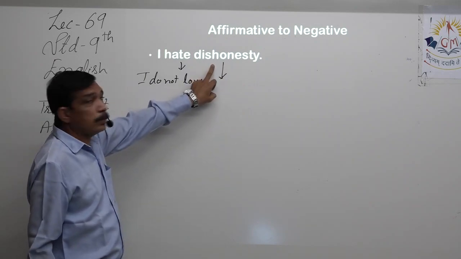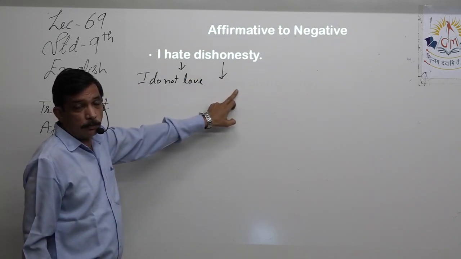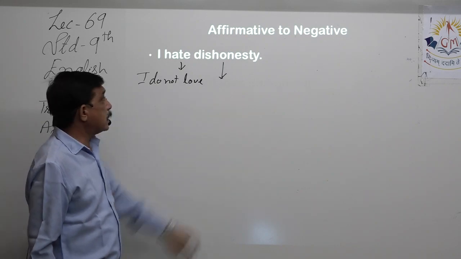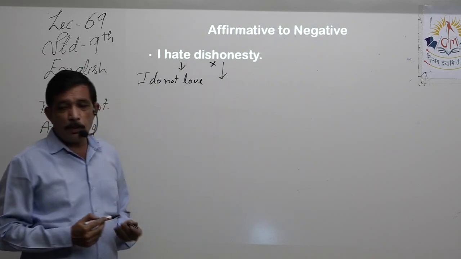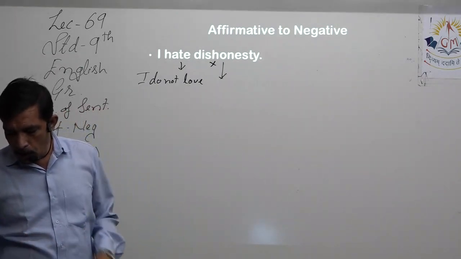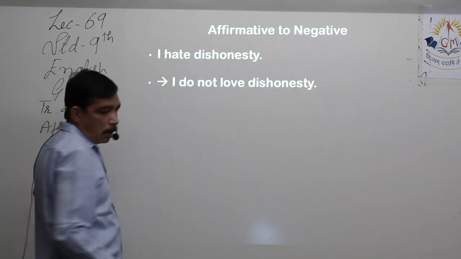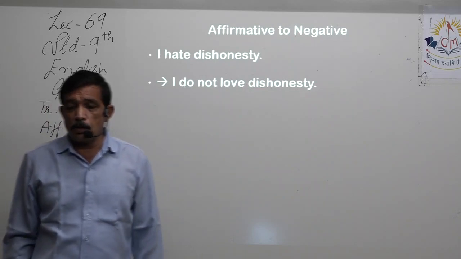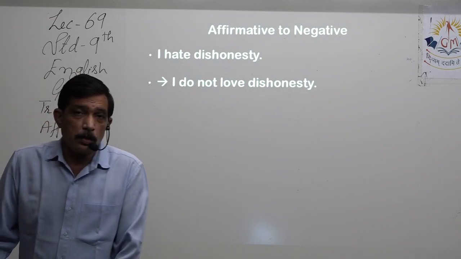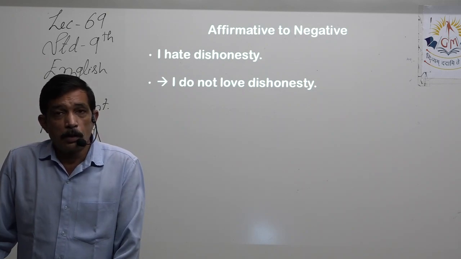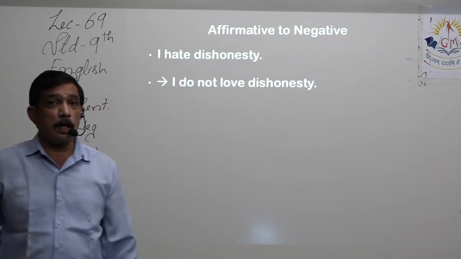Now here if you do the antonym of dishonesty, honesty, that I do not love honesty, you are changing the meaning of the sentence. So here we will keep it as it is. No change over here. I do not love dishonesty, because by making antonym of dishonesty, we will change the meaning of the sentence. So hate becomes not love because it is in present tense. So I do not love what? Honesty or dishonesty? That you have to choose. By choosing the wrong one, your answer will become wrong.